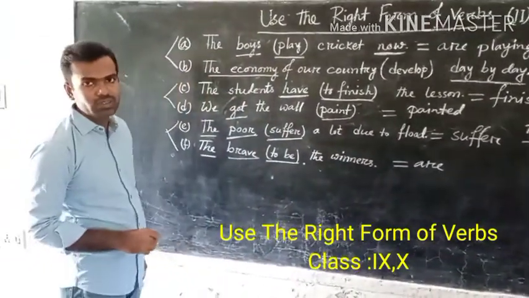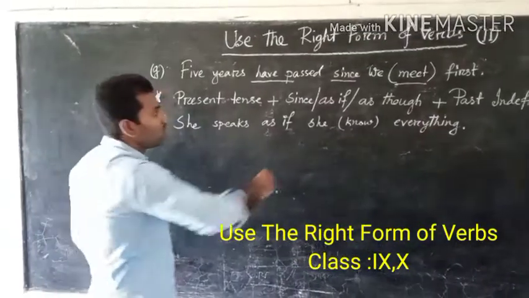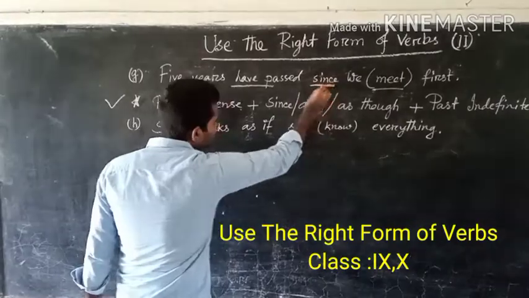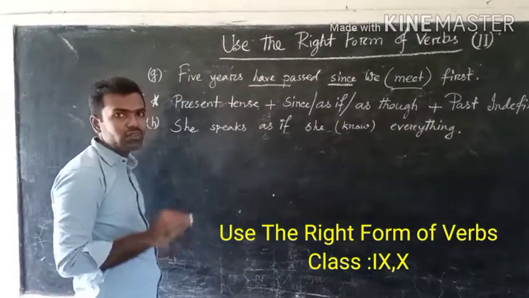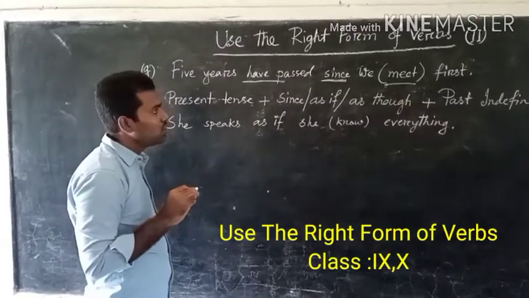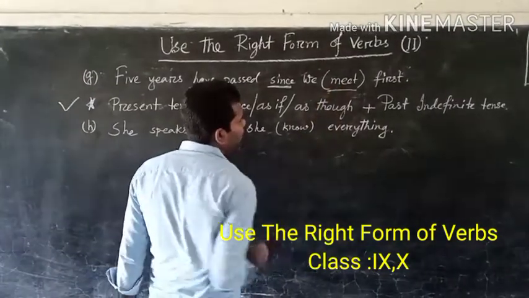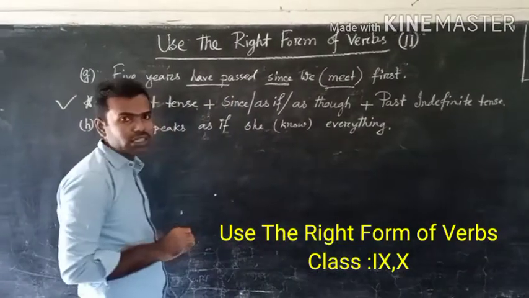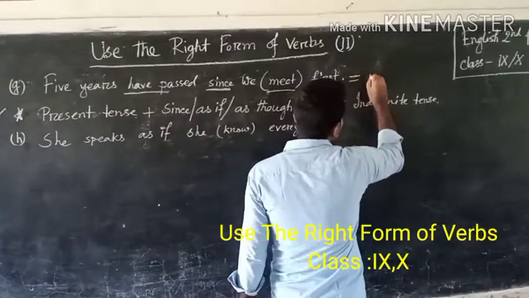Let's see another example. Here the word since. Before since we see present perfect tense. So we have to use the verb meet in past indefinite tense. That means the answer will be met.